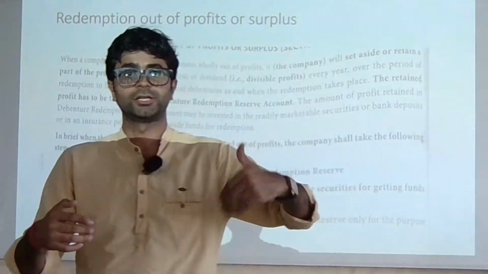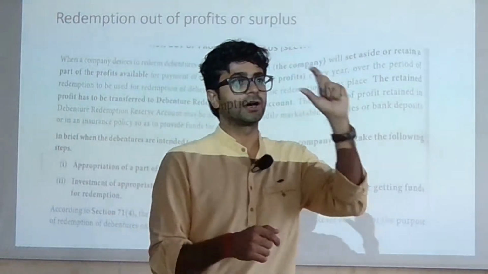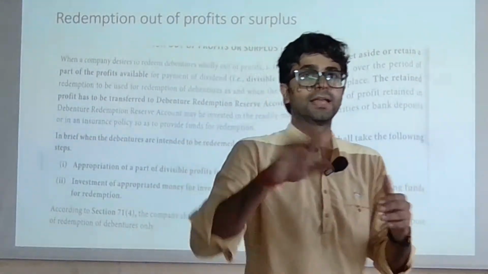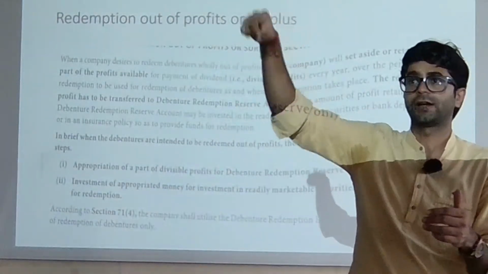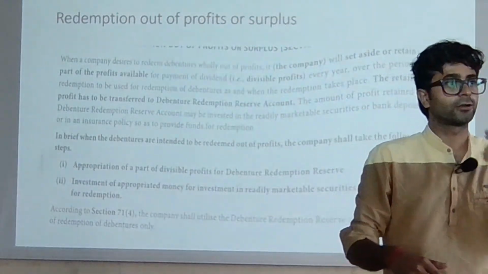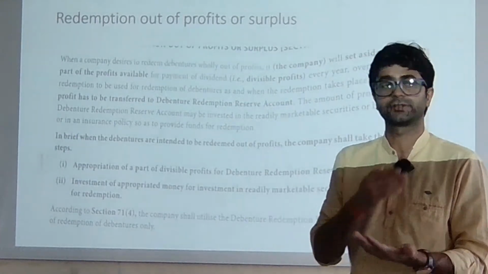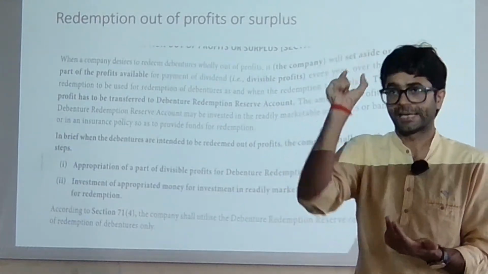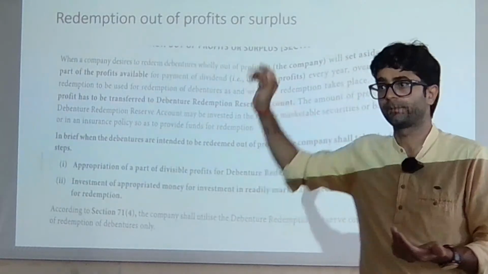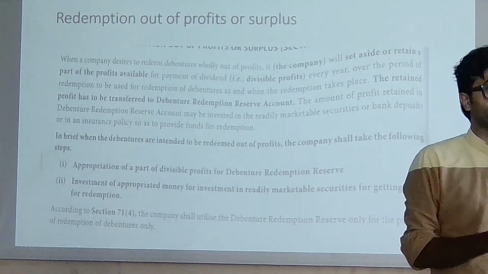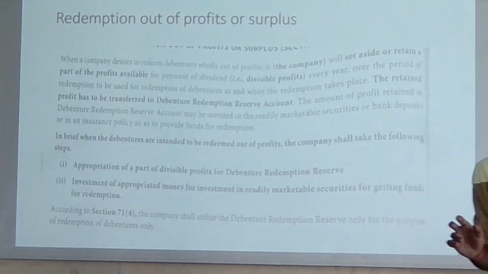Let's say right now it is the 23-24 financial year. So I'm going to keep 10% of profit from this particular account. Next 24-25, then 25-26. Let's say right now I'm issuing debentures, let's say for 5 years or 10 years. So 10 years down the line, I'm going to keep a certain percentage, whether 10% or 15%. I will tell you how much percentage profit we need to reserve for redemption.